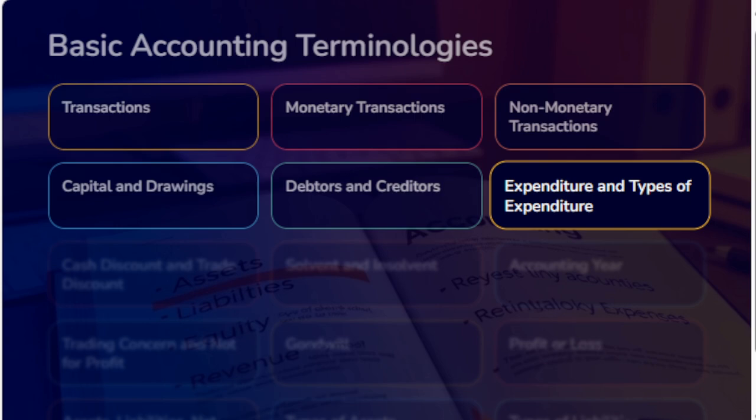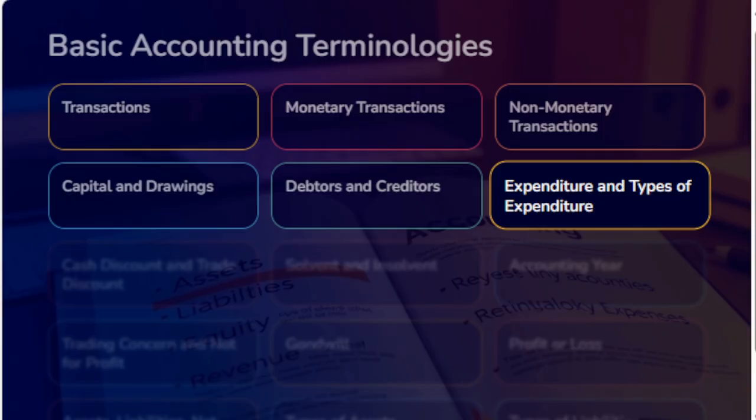Expenditures and types of expenditures. An amount spent by the business for any consideration received by the business is called expenditure. Let's move to types of expenditure. The very first type is capital expenditure. This expenditure is incurred to acquire fixed assets or to increase the value of the fixed assets. It gives benefits for a longer period of time and is non-recurring in nature.